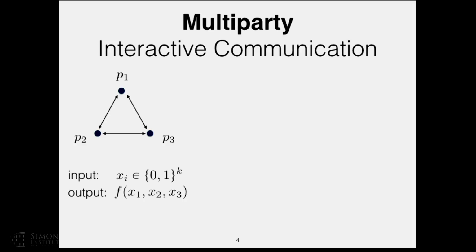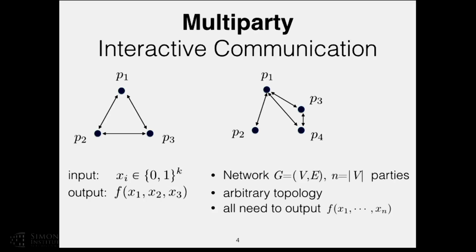Here are three parties, each one of them gets his own input, and they want to compute some function by sending messages to each other. The topology can be arbitrary, so we can describe it as a graph. Each node would be a party, each edge would be a communication link, so any neighboring parties can send messages to each other, and they want to compute the function.